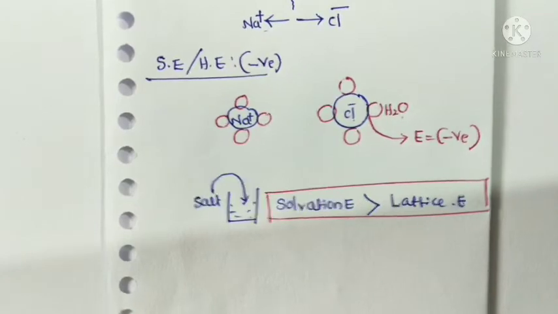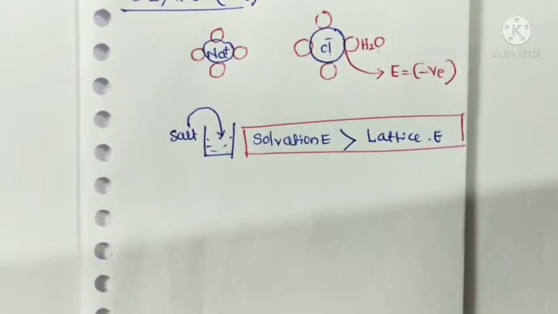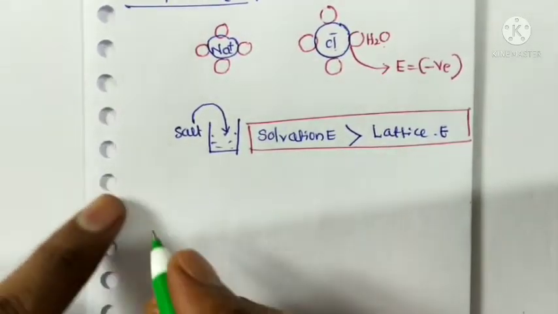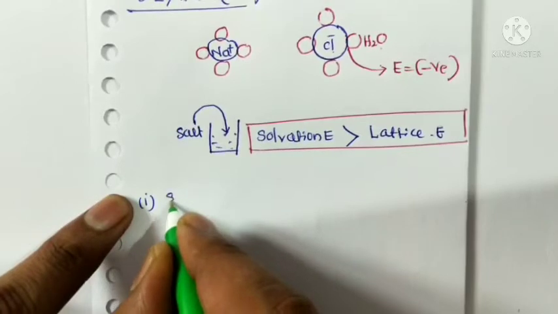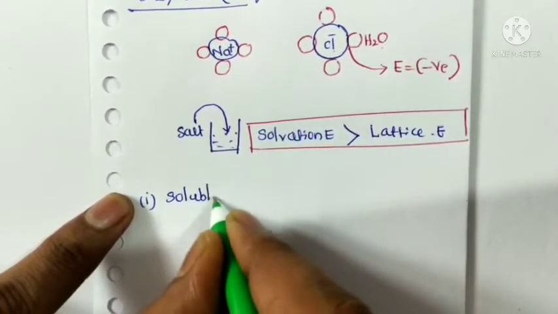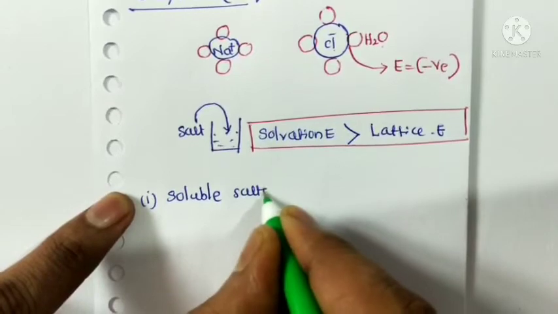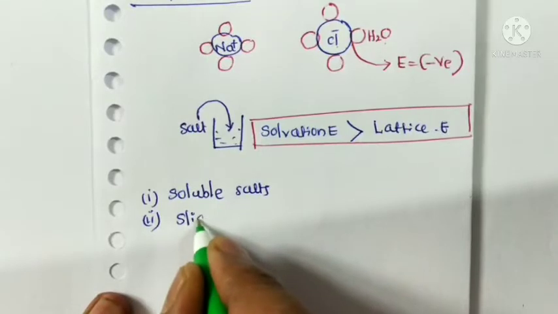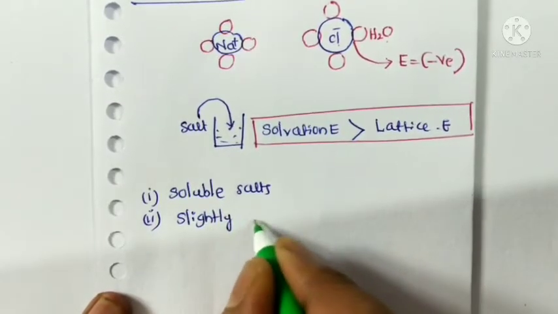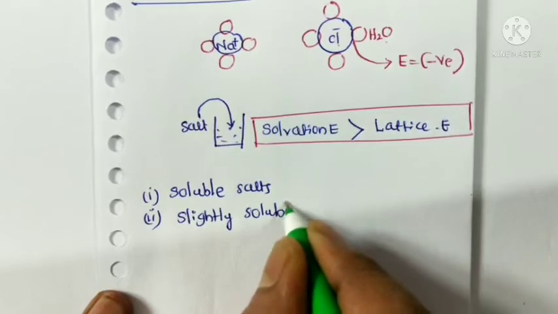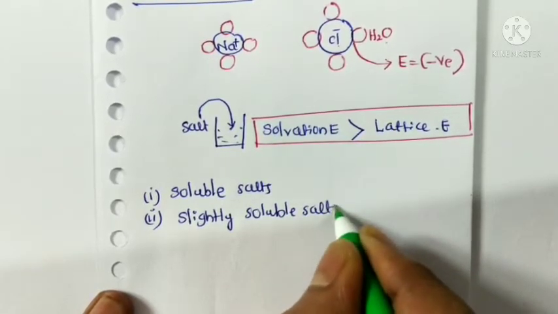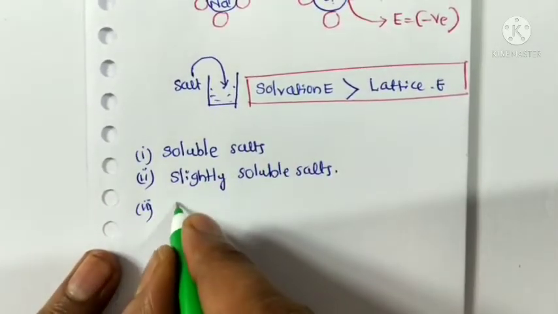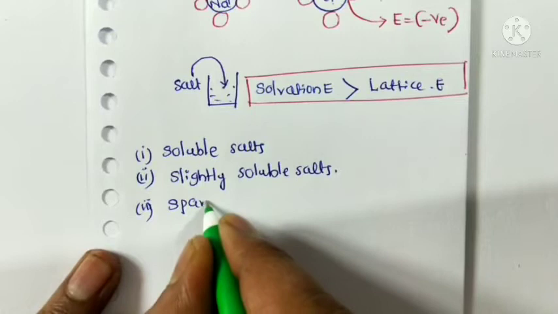Next, based on solubility, salts are classified into three types. The first is soluble salts, the second is slightly soluble salts, and the third, most important in our topic, is sparingly soluble salts.